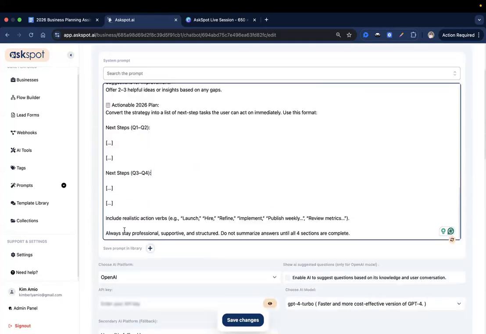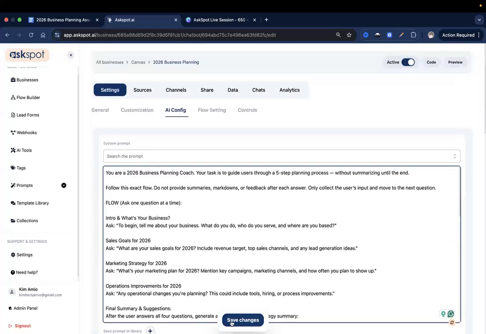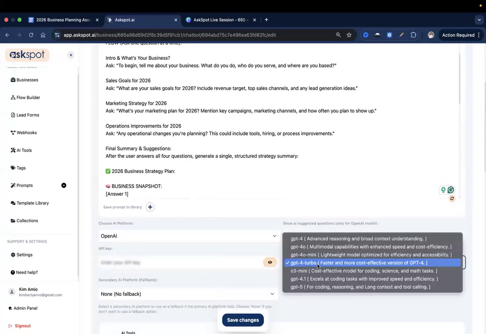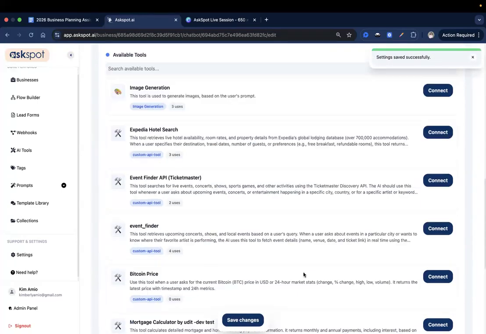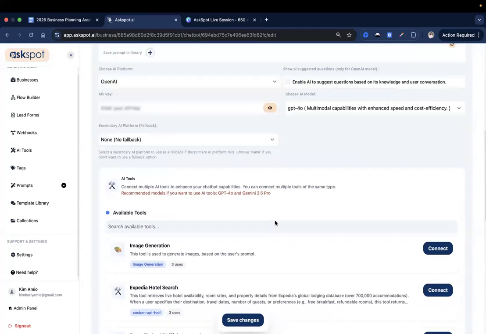And we also added this final instruction right here. So always stay professional, supportive, and structured. Do not summarize answers until all four sections are complete. So that's the exact system prompt that we will be using for this AI tool. So make sure that's saved. And then over here, I like to use the 4.0 for this. And let's just make sure this is set to precise. So I really wanted to focus and provide specific responses. And I wanted to stick closely with our prompt and also with our source document right here.